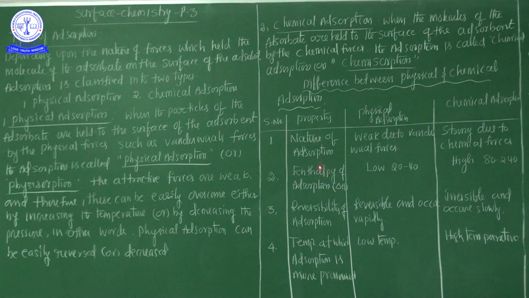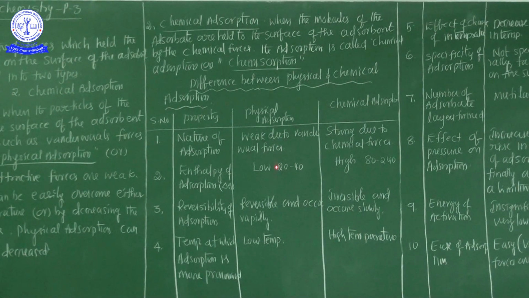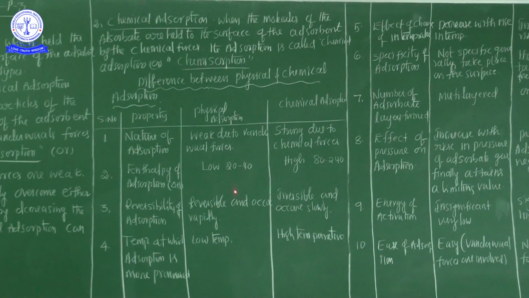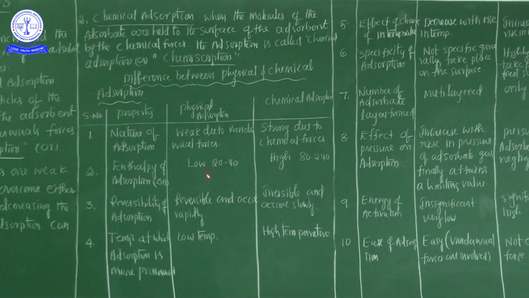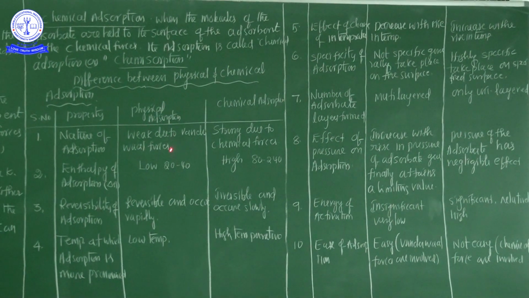Next, the second one, enthalpy of adsorption. In physical adsorption, the enthalpy is very low, around 20 to 40 kilojoules per mole.